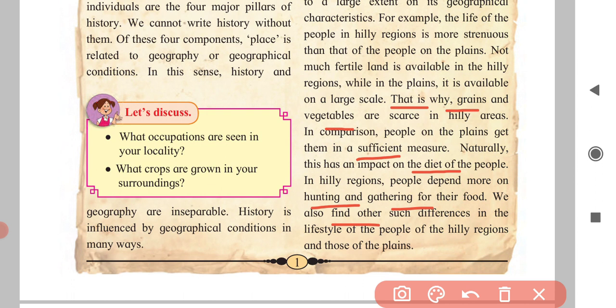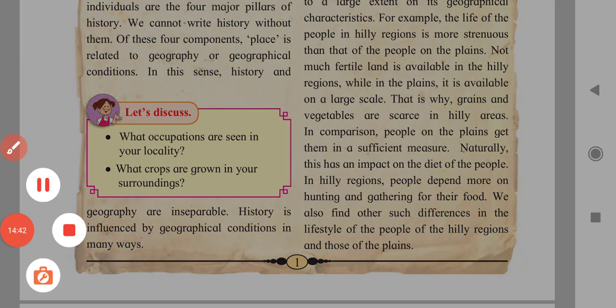We also find other such differences in the lifestyle of the people of the hilly region and those of the plains. Of course, they have differences between them. This is the first page. Here we have finished, dear students.